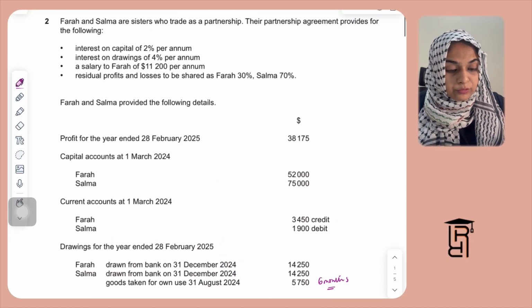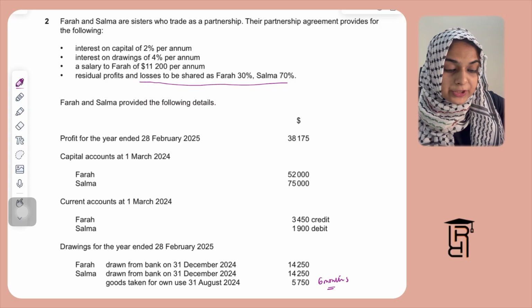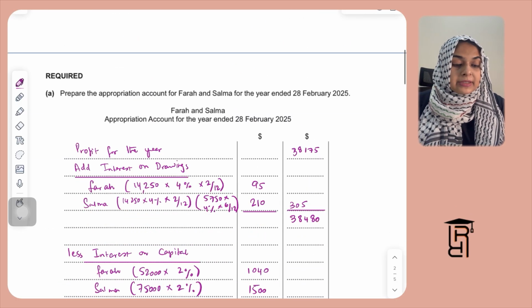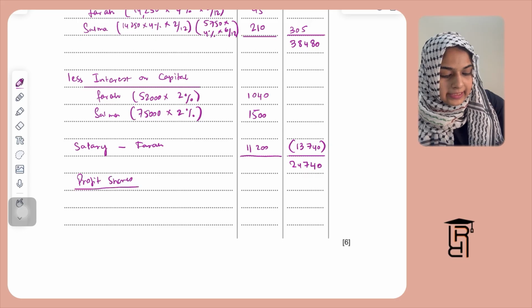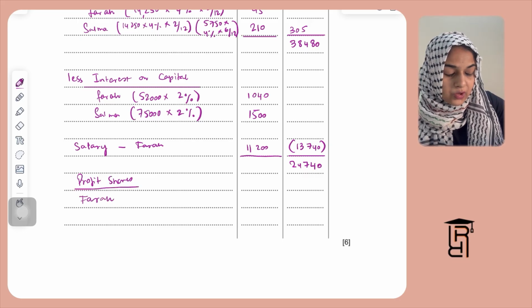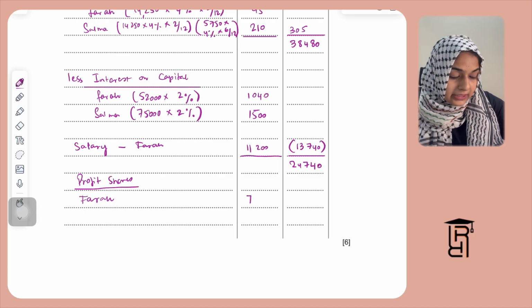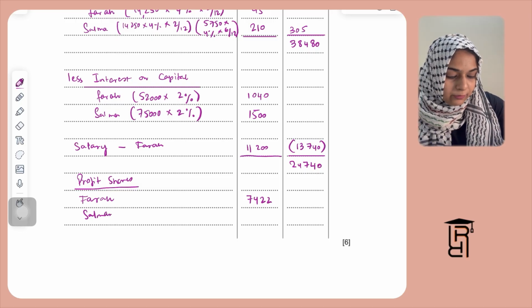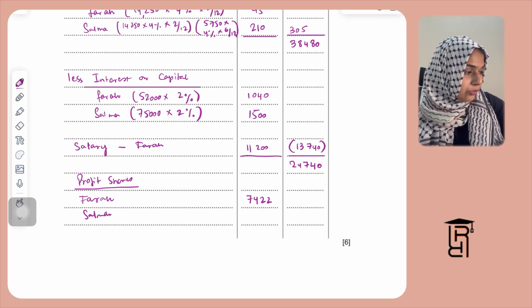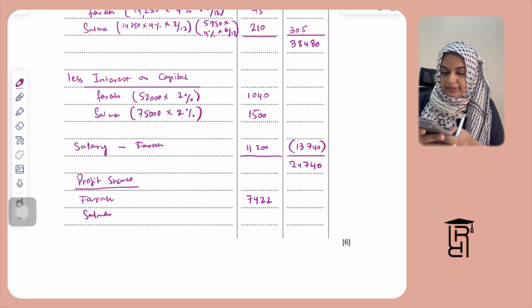Here they have given you that the profits and losses are to be shared as Farah 30%, Salma 70%. So I'm going to write here profit shares. For Farah it's simply 30% of 24,740, which will be 7,422.